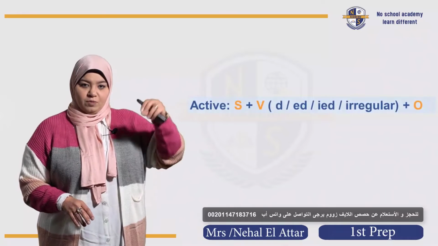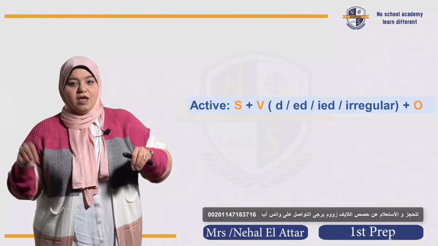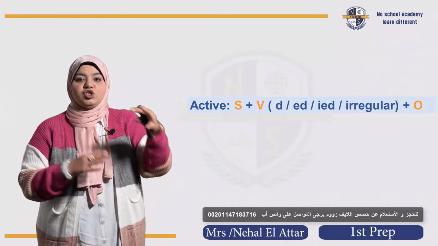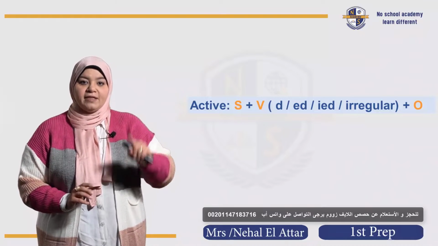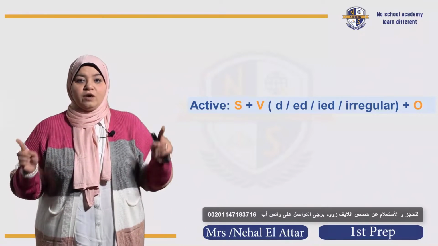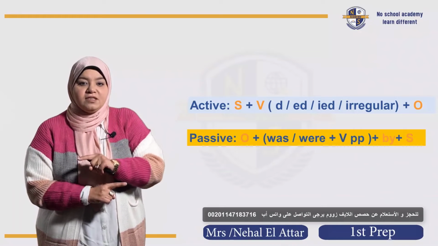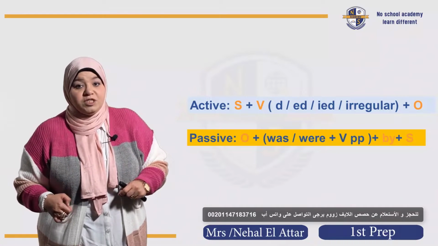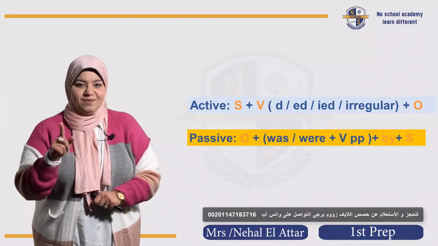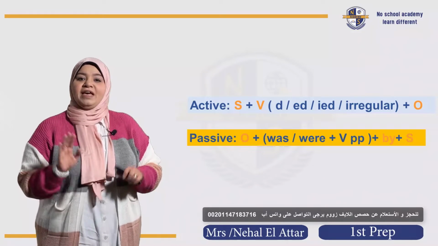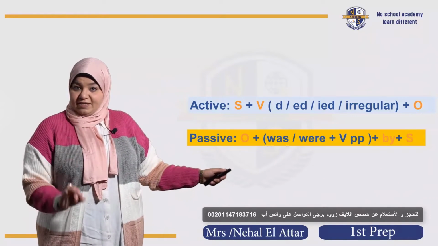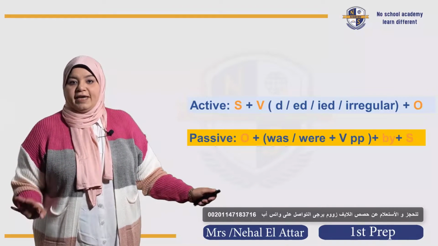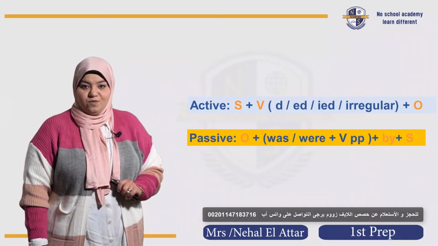You know the order of the building blocks, S, V, O. And this is in what? In the active voice. Simply in the passive voice, we're gonna change the building blocks. So again, the S, V, O are going to be altered and the sentence is going to be in the order of O, V, S. Again, SVO is going to be changed to what? Yeah, great, OVS. I'm hearing some of you repeating after me. Let's see this in the slides and explained in detail. That's it, by the way. The passive voice is very, very simple and it's a very interesting lesson, an amazing one.